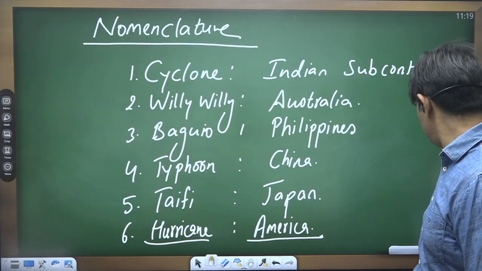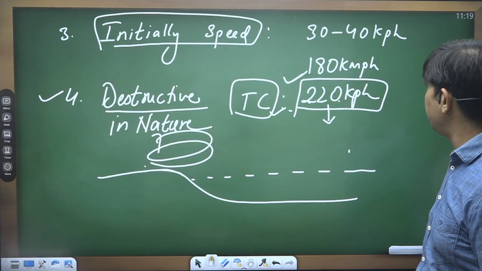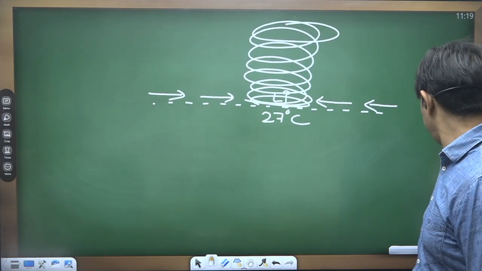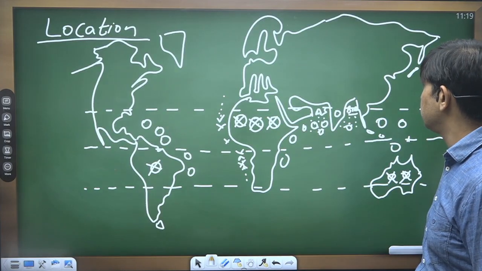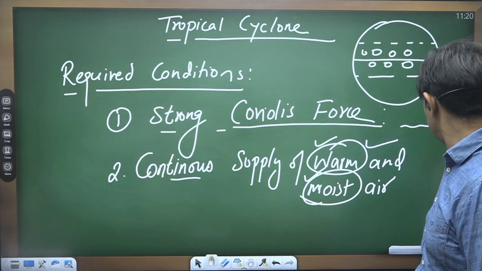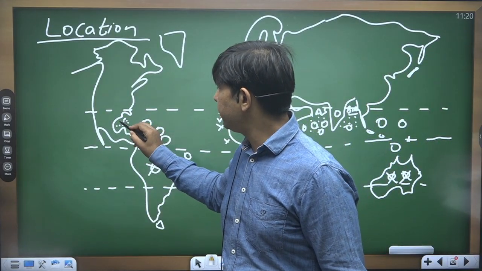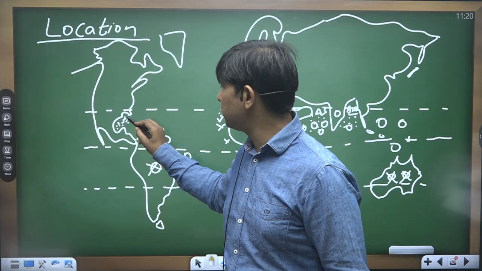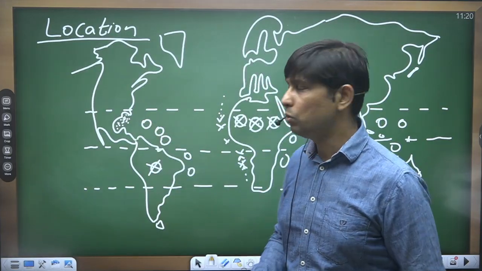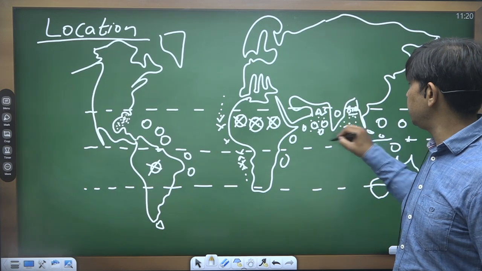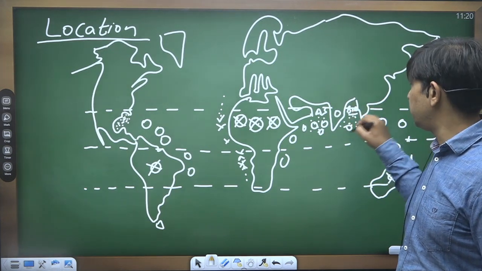I will show you with the help of a map I have drawn. Yes, this one. This is the Gulf of Mexico, again a very important region as far as the development of tropical cyclones is concerned. This area is the Indian subcontinent, or the northern part of the Indian Ocean.